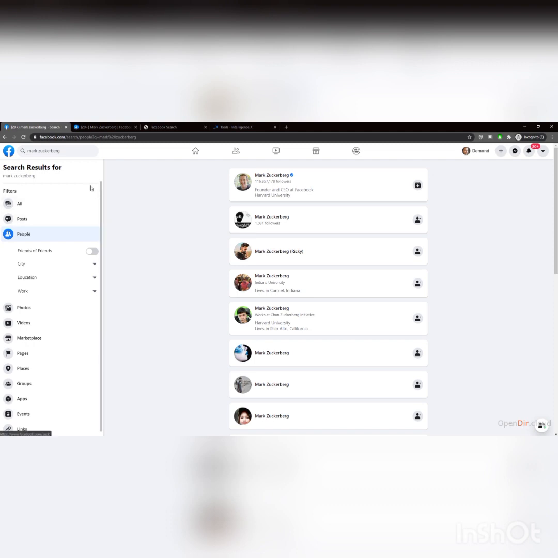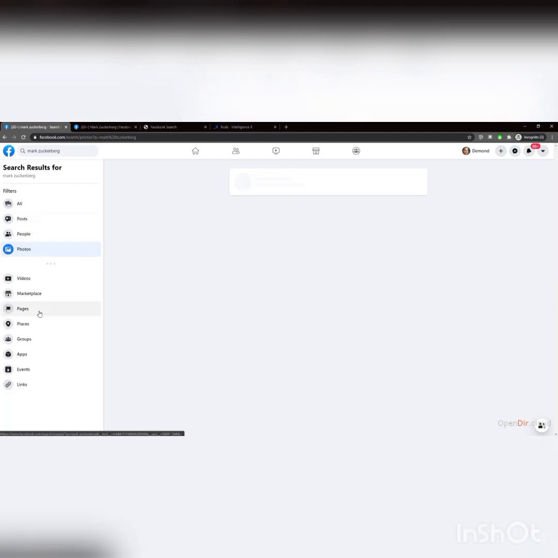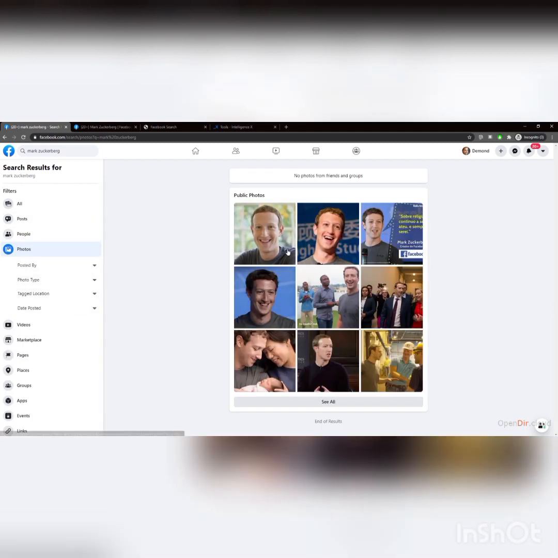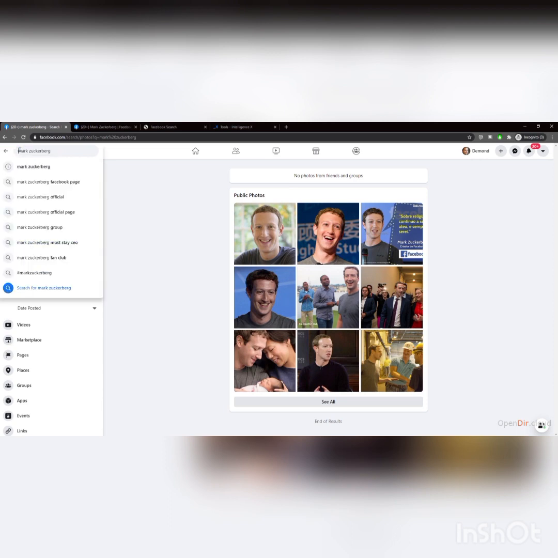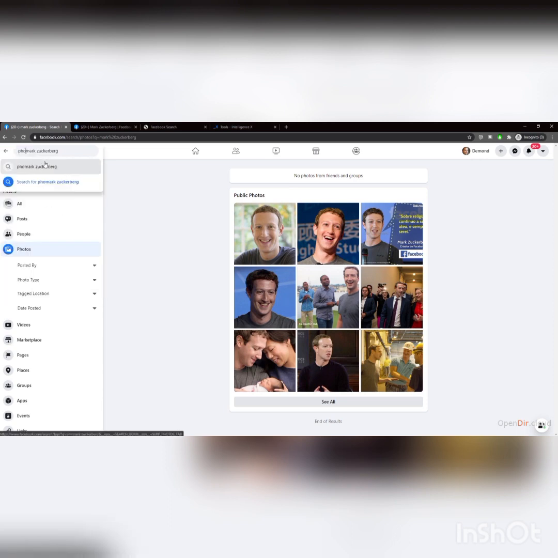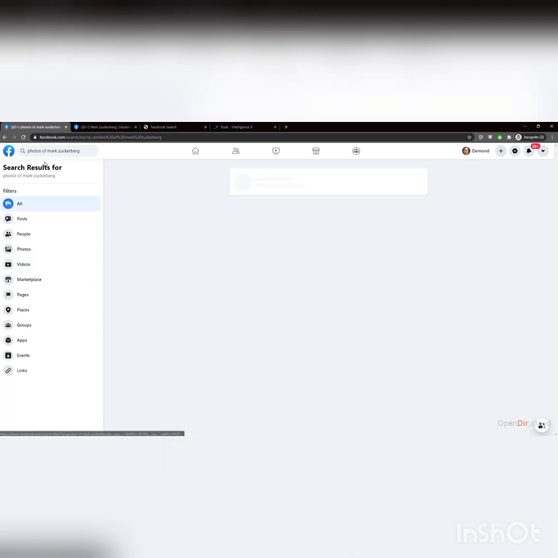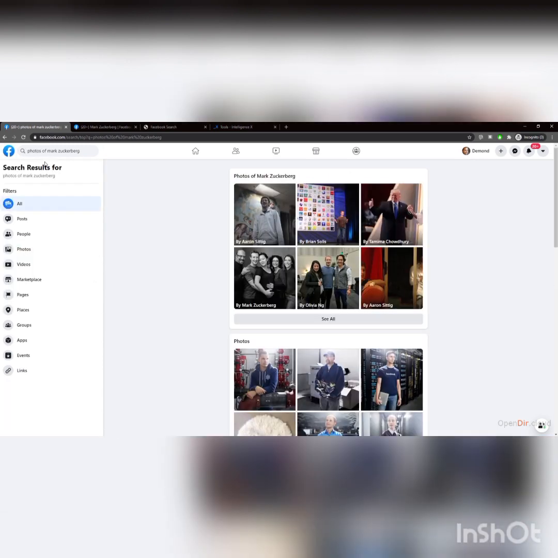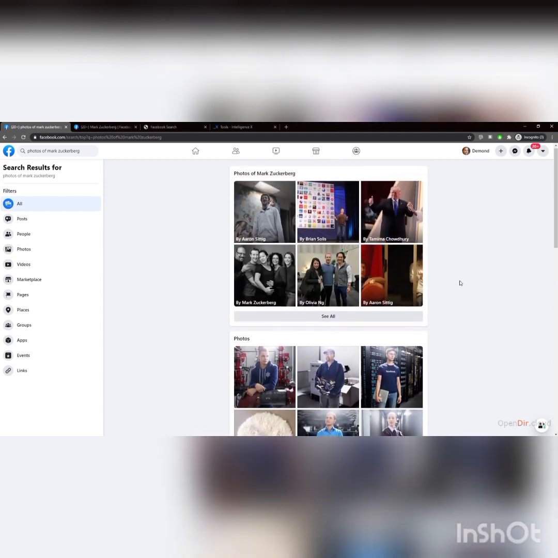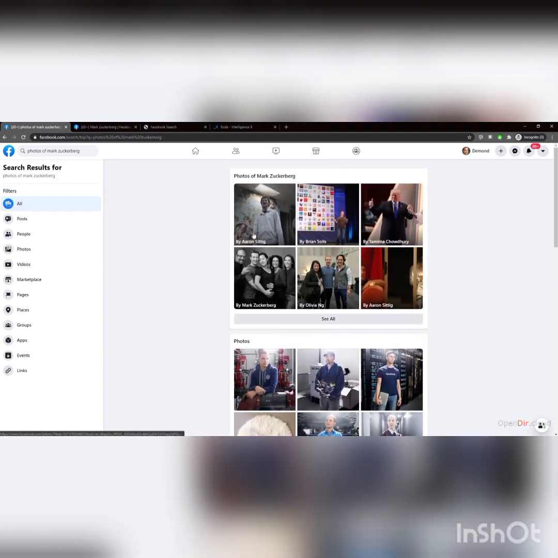The other thing that I want to point out is that you can search different things. So we have Mark Zuckerberg and we look at photos, right? But these are public photos. What you can do, a little trick, is you can come in here and say something like photos of Mark Zuckerberg. And then you're going to have not just the photos that you were seeing, but you're going to have photos that people tagged him in.